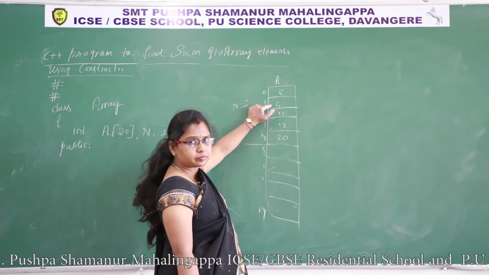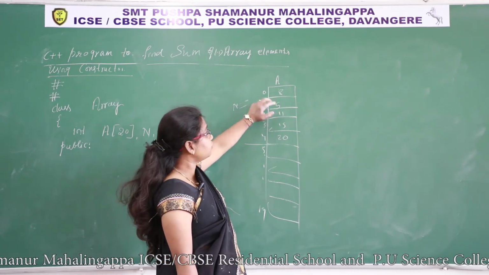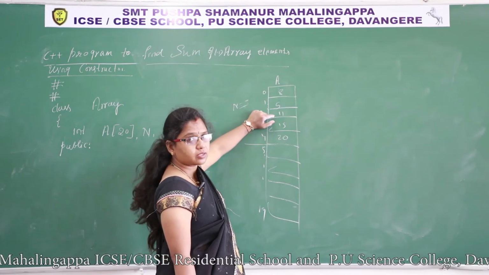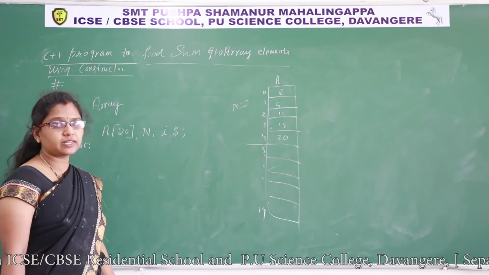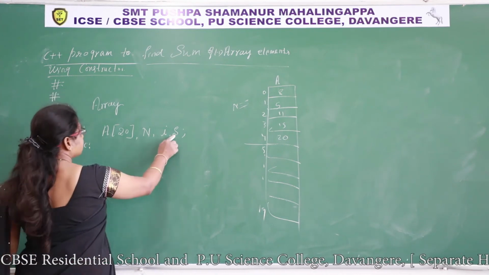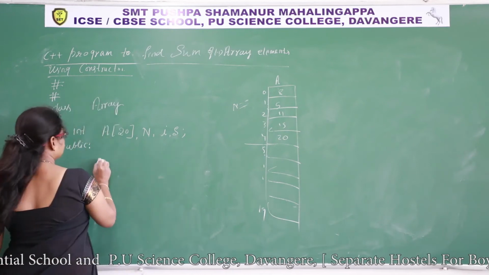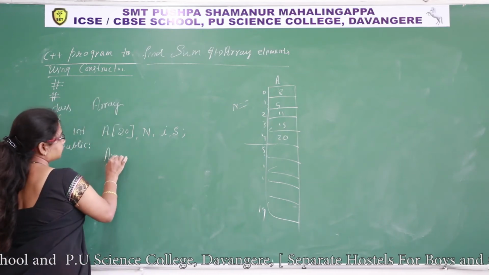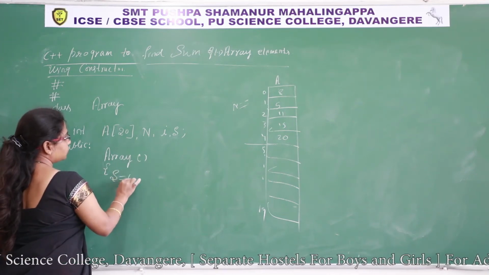8 plus 5, 13. 13 is the result. That result will be the addend for this. Okay, 11 plus 13, like that it has to add. So we must have an initialization here. Yes, I have taken a variable yes. This is meant for storing result. I'll take constructor array. Yes is equal to 0.